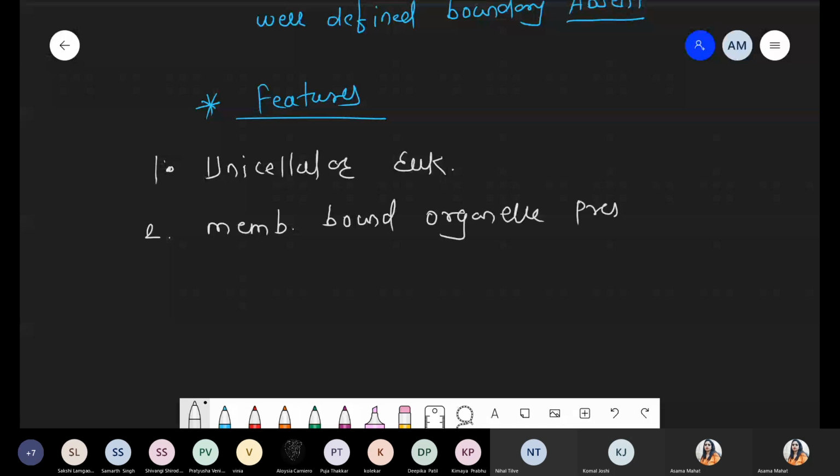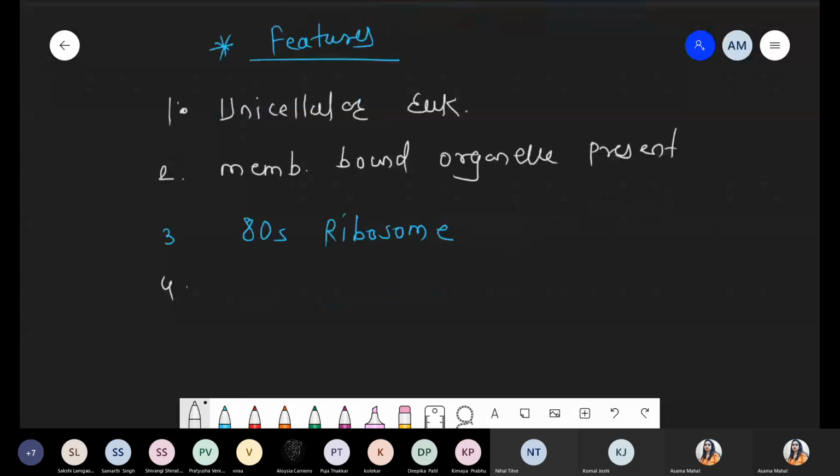Organelles are present, meaning endoplasmic reticulum, Golgi, nucleus, everything is present. If we are talking about which type of ribosome is present, in case of Protista, the 80S type of ribosome is present. In case of kingdom Monera, there is the presence of the 70S. Third property. Next property we are talking about is with respect to locomotion.